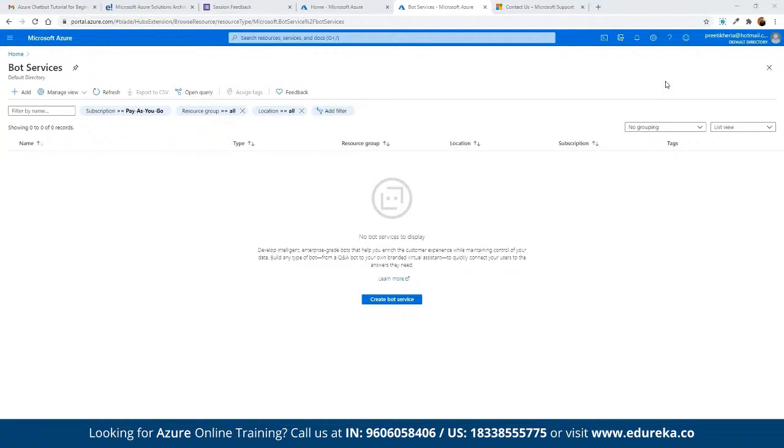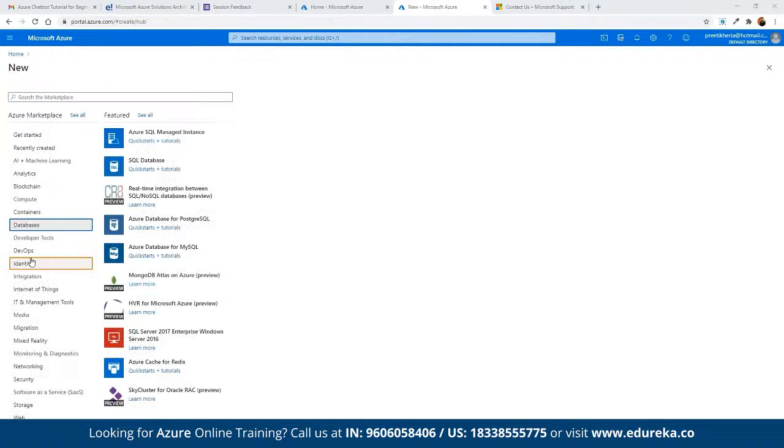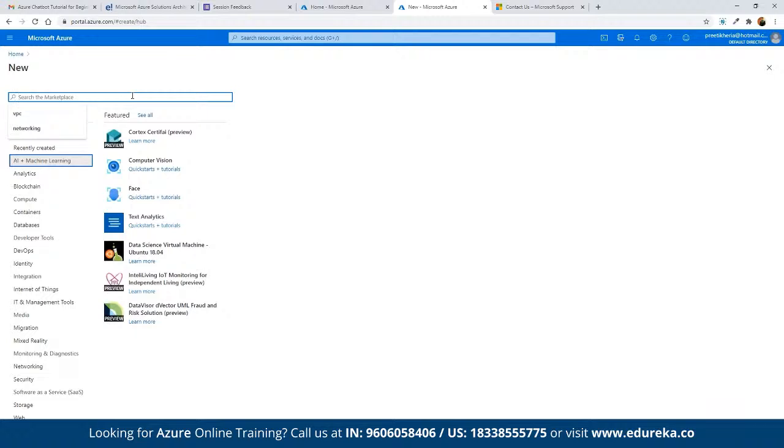We have computation services also offered under Azure, just like we have the RDS service that we discussed in AWS. Same way we have computer vision. We can choose multiple categories of services as and when required. For example, if you're looking to search for any service, suppose we have web app bot, we can simply search for web app bot. If the service is available, we will see it listed for us to get started.